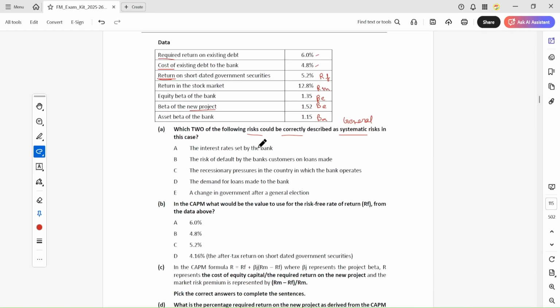Interest rate set by the bank: bank interest rate is set for specific businesses based on credit history, so this is specific risk. We have to find the general risk of default by the bank's customers on loans made.